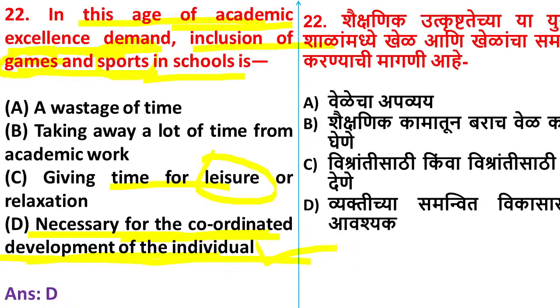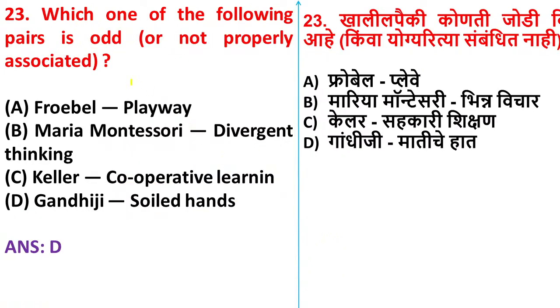Yes, then question number 23. Which one of the following pairs is odd here? Option A, Froebel, Playway; option B, Maria Montessori, Divergent Thinking; option C, Keller, Cooperative Learning; option D, Gandhiji, Soiled Hands. Already the answer is visible here.